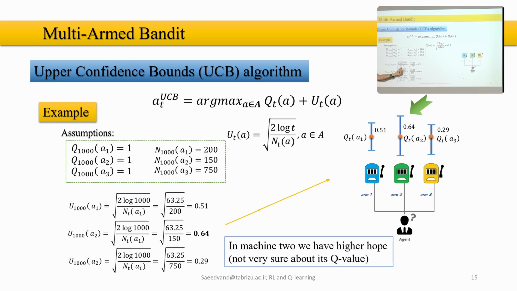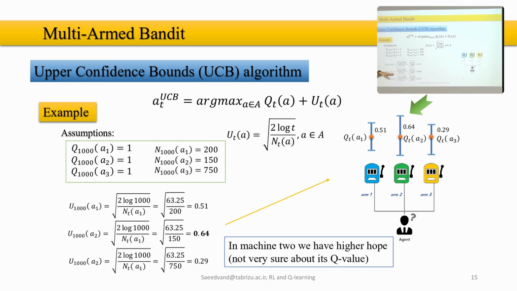Then we calculate the result and we get some value. Clear? We just place the values that we have: the number of times that we played the machine, and the Q value. The Q value is still the same. We are not talking about it; I will visualize it there.